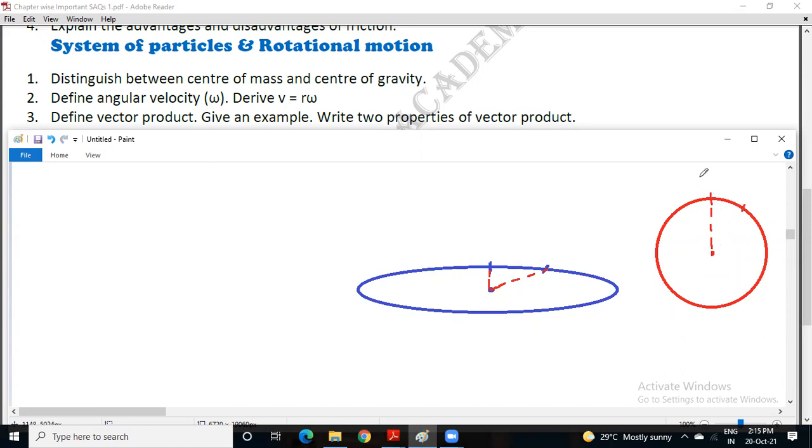When the particle moves from A to B, this is the radius.